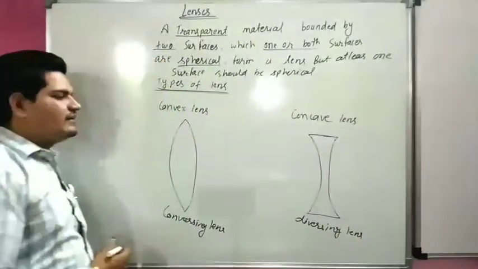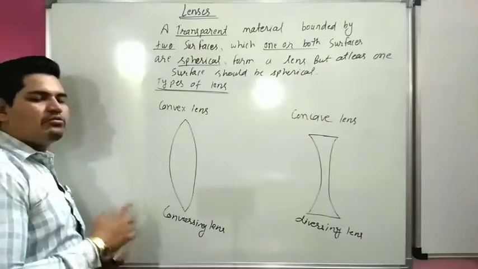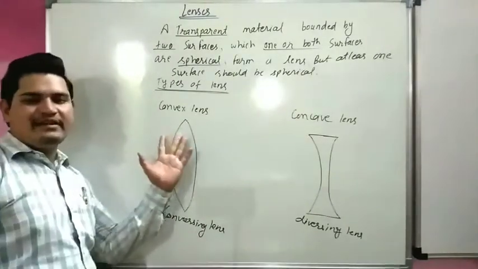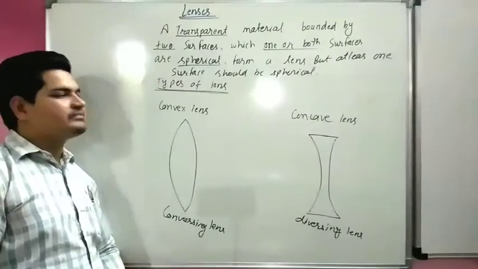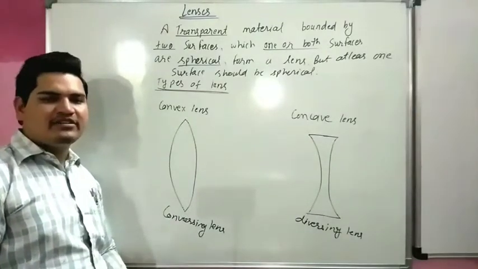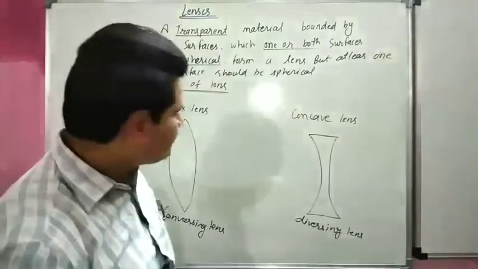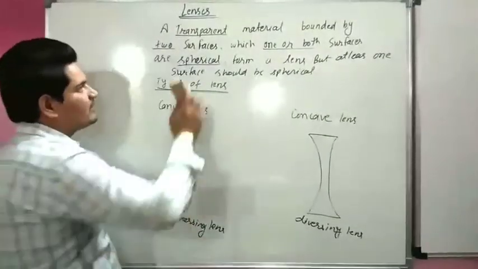This is called diverging lens. So there are two types of lens. First is convex lens, second is concave lens. Now we will start formation of image by lenses. Our next topic, formation of image by lenses.